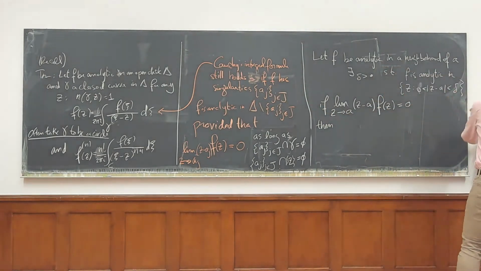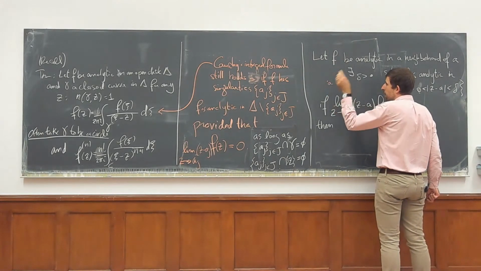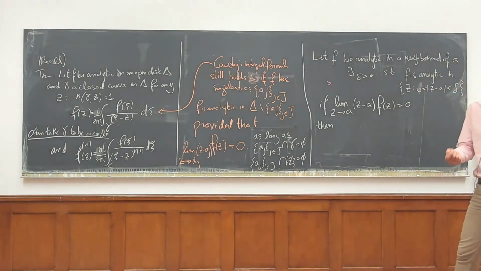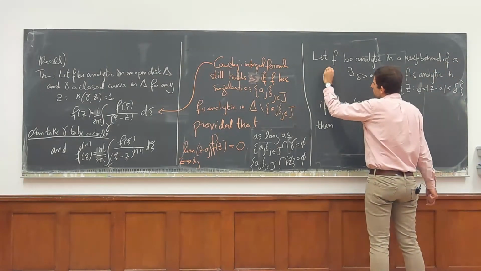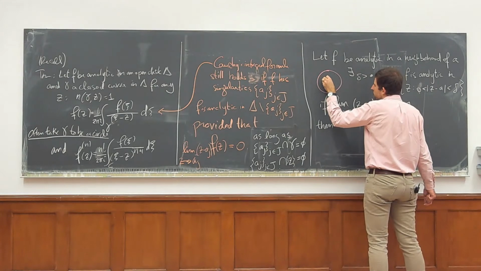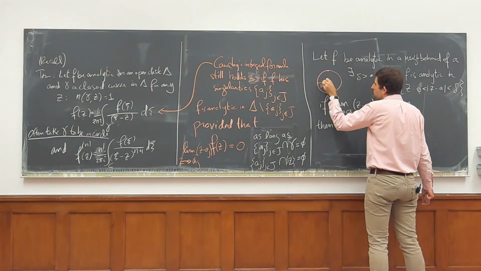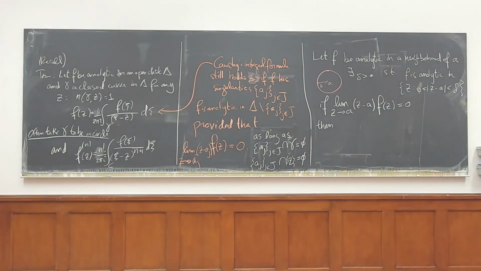So let me draw a picture. We have a. We don't know what f is at a, but we know that f is analytic in the neighborhood. So we take a neighborhood at distance delta, and we know that f is nice in this neighborhood. We don't know the value at a.